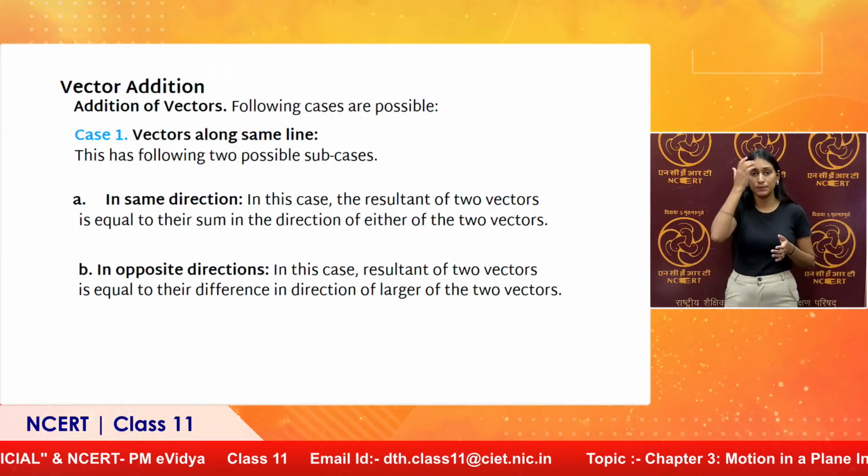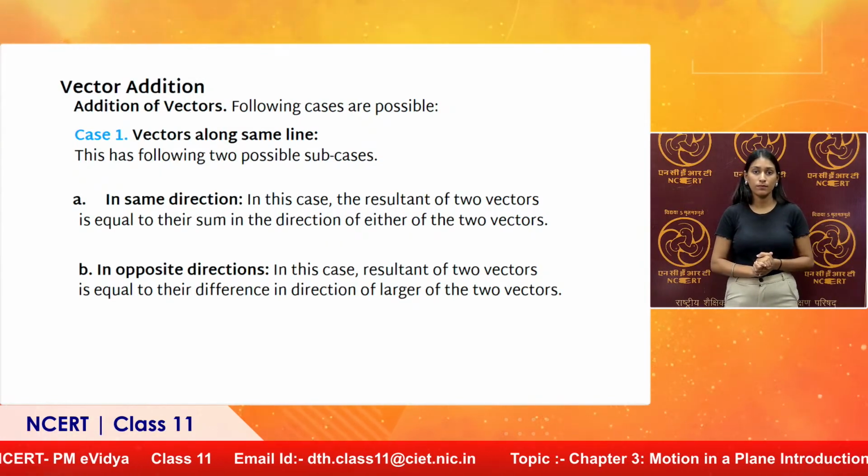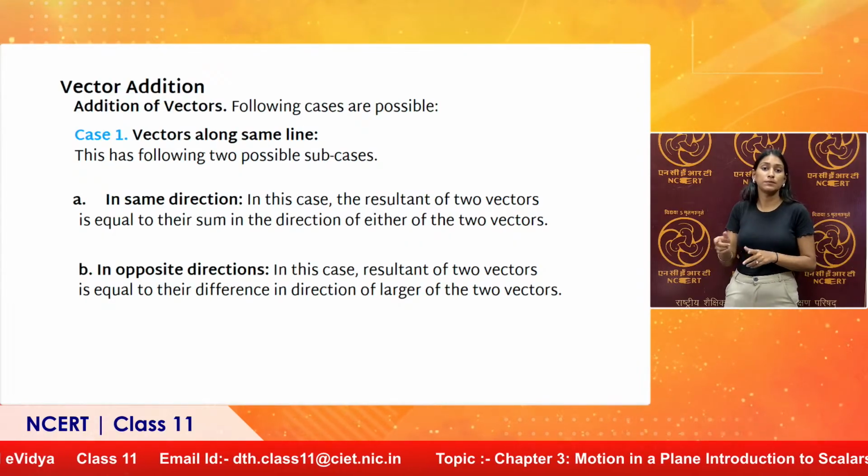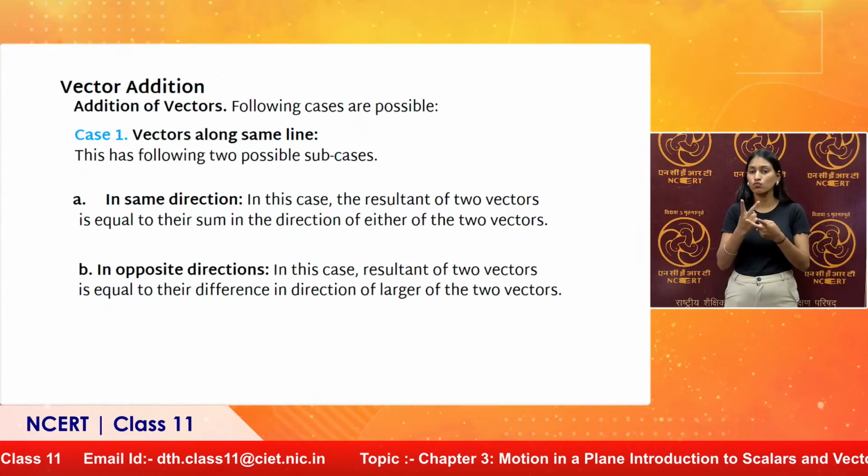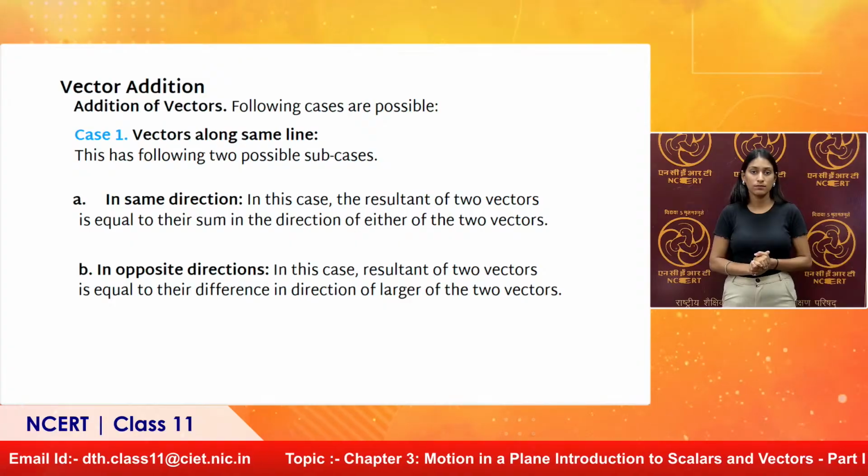Opposite directions, resultant will be difference of the two. And what about the direction? You can guess it will be the direction of the larger of the vectors.